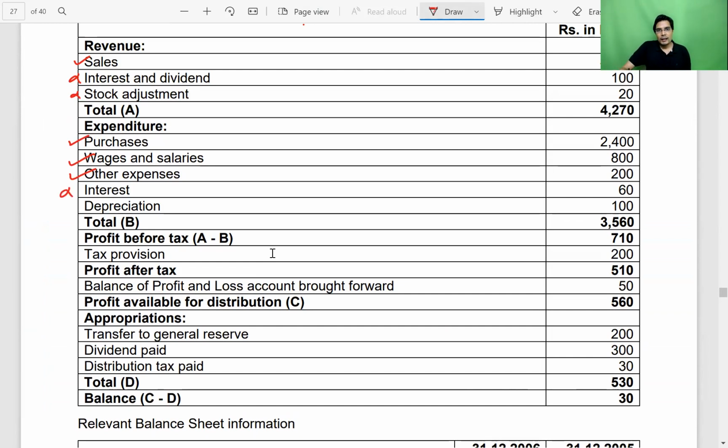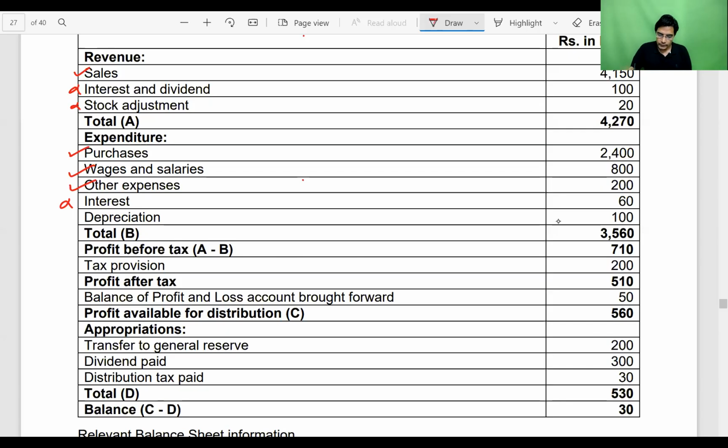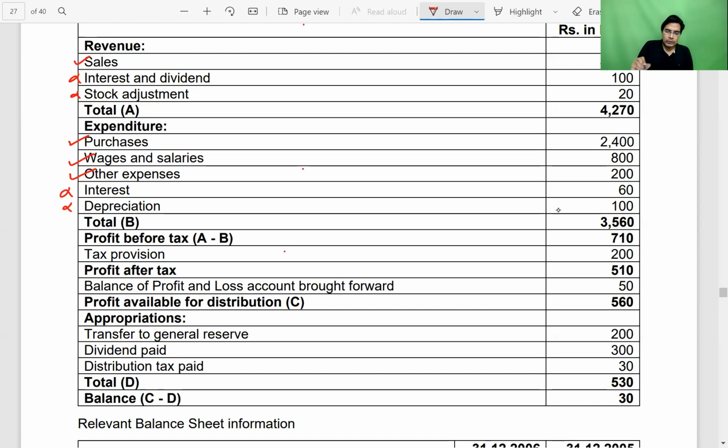Interest. Interest doesn't come in operating activity, so ignore it. But under indirect method, since we start with profit before tax, and profit before tax is after all the expenses other than tax, so we add back the interest to find out the cash flow from operating activity. Depreciation. Depreciation also ignore it under direct method. But under indirect method, we have to add back depreciation. But we are solving under direct method first.